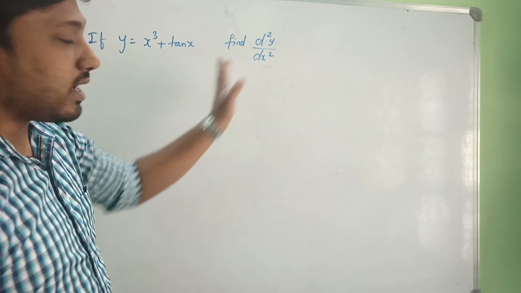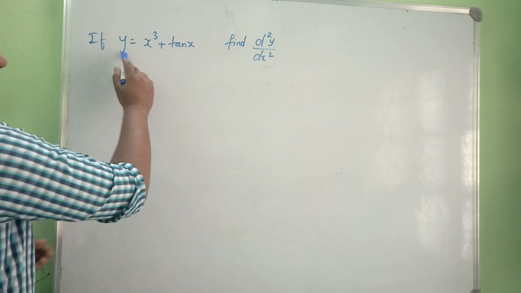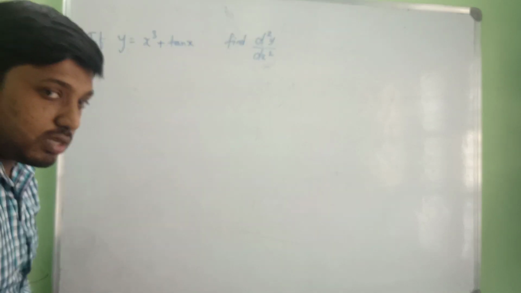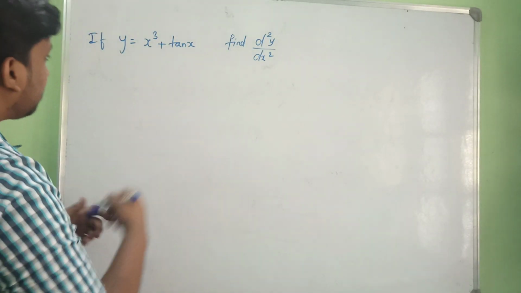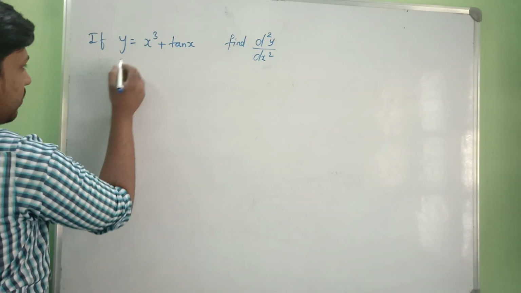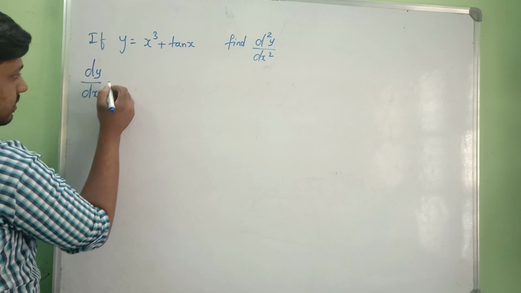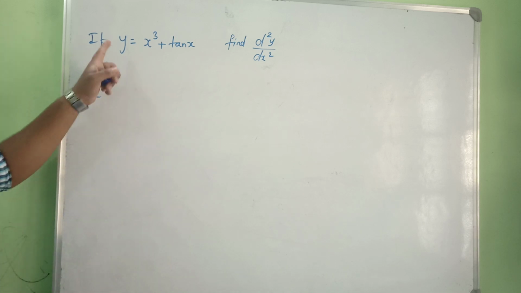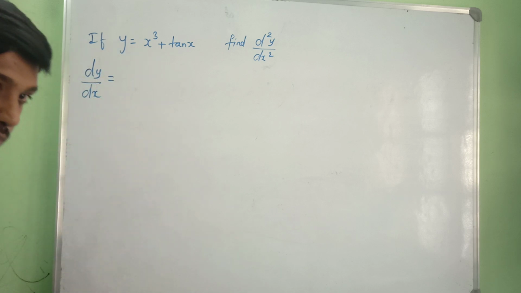Okay, so this is the second derivative we have. If y is equal to x cube plus tan x, they have given the function, and we need to find the second derivative, that is d square y by dx square. Yes, let's find out. Differentiate y, and you'll be getting dy by dx, because with respect to x we are doing it, right?